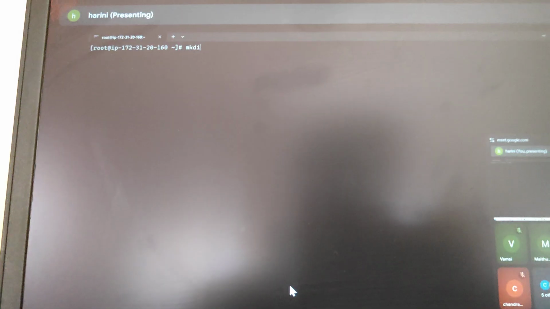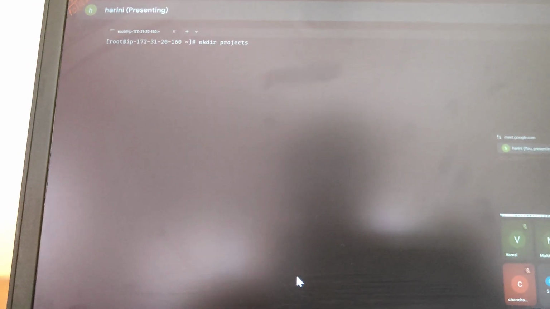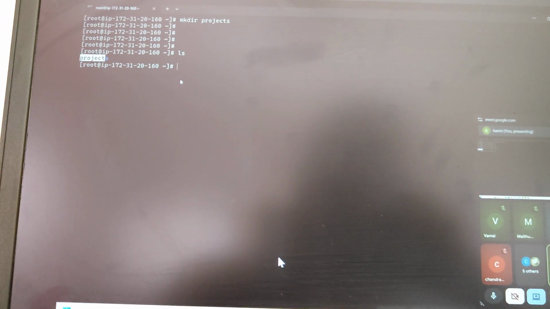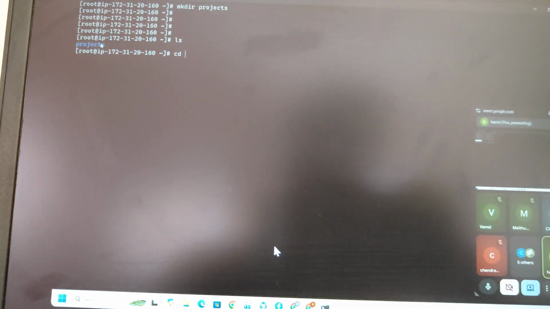The command for directory creation is mkdir, make directory. Now I want to give it a name. The name is projects. So now I create one directory. Is the directory available or not? Yes, now available. So what is the use of the cd command, guys? cd is change directory. Now I want to enter into this directory.